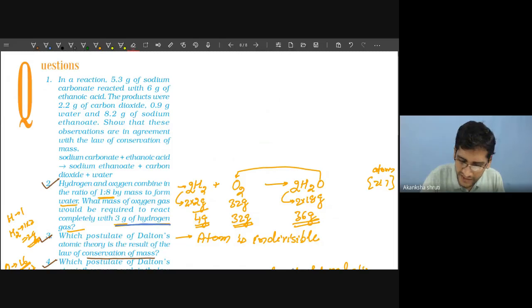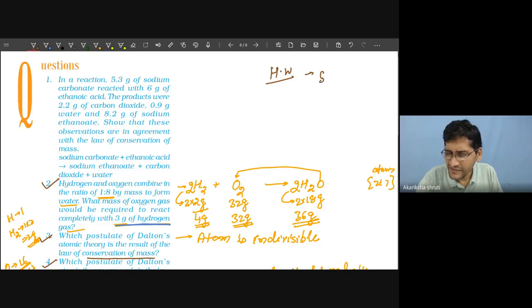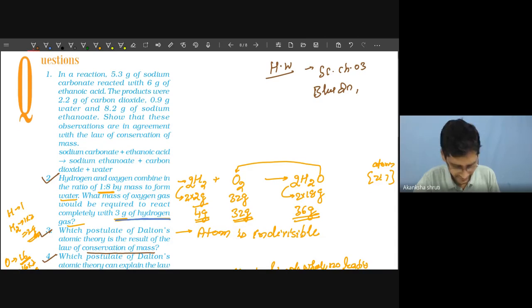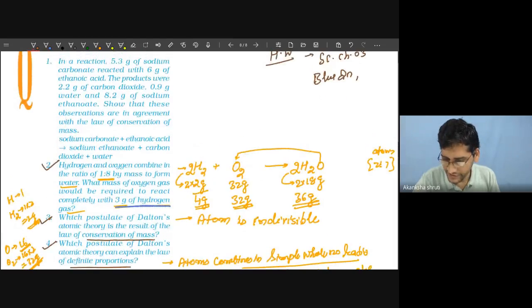So our homework is like this. Our chemistry or science chapter 3, the blue questions 1 to 4 on page number 32, which I have already written here.